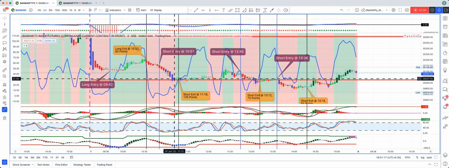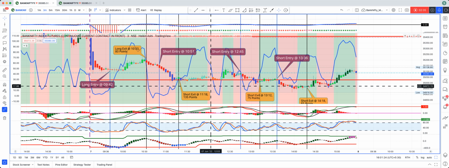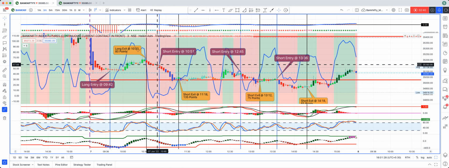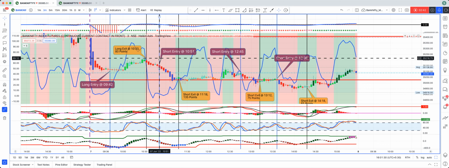The first target will be POC. So I targeted for POC. This is the volume profile POC in red line that you see. So I exited at 1180, which gave me 135 points for this short trade.